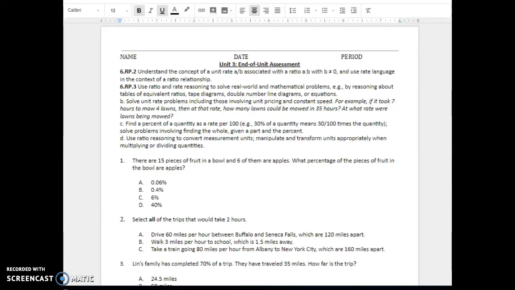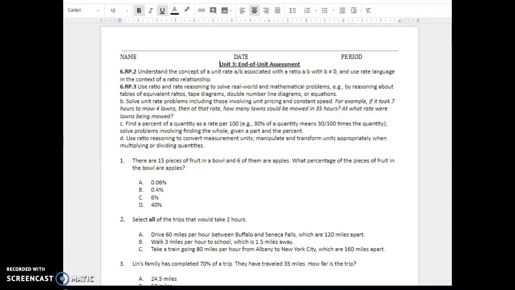Unit 3 End of Unit Assessment. Question 1. There are 15 pieces of fruit in a bowl, and 6 of them are apples. What percentage of the pieces of fruit in the bowl are apples? A. 0.06%, B. 0.4%, C. 6%, D. 40%.